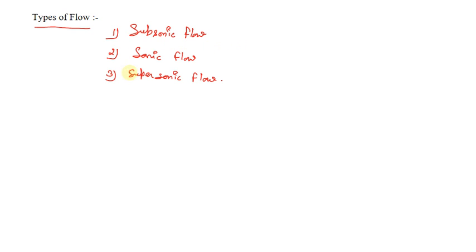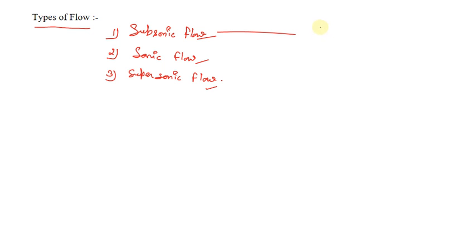Now moving forward, let us know how many types of flows there are. Generally there are three types of flows. First one is the subsonic flow, second one is sonic flow, and third one is supersonic flow. What is the difference between all of them? First of all, let's talk about a term that deals with the actual velocity of the object and the velocity of sound.